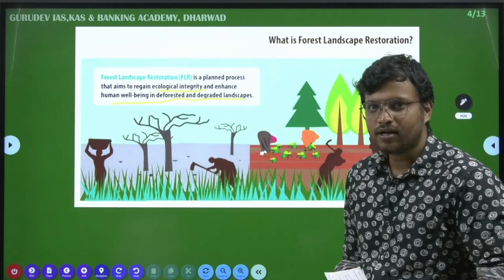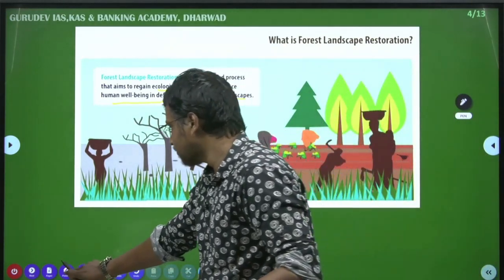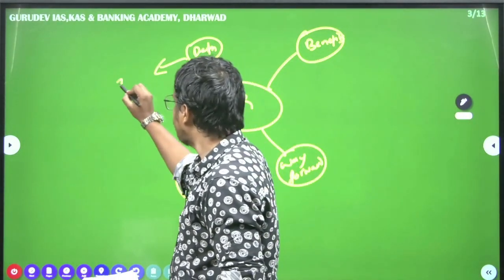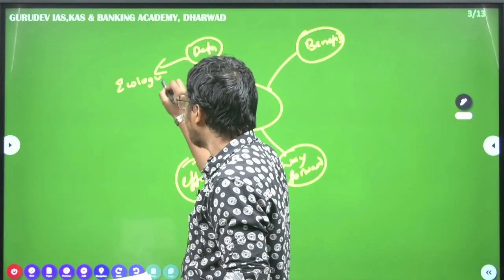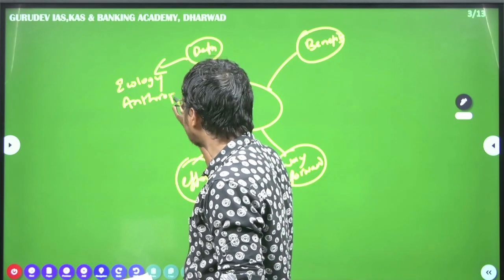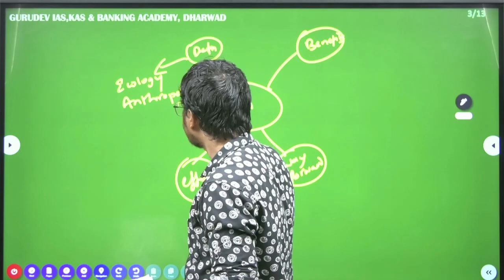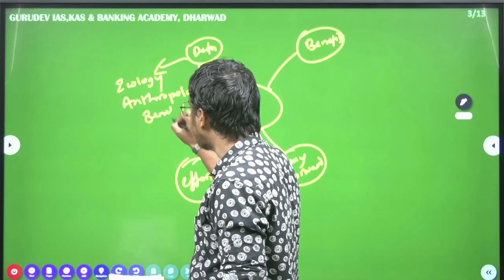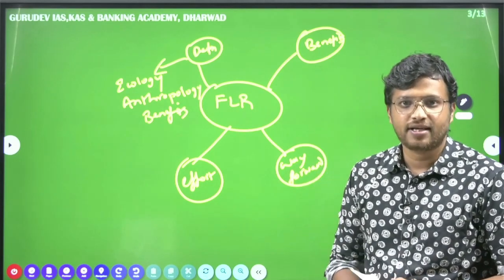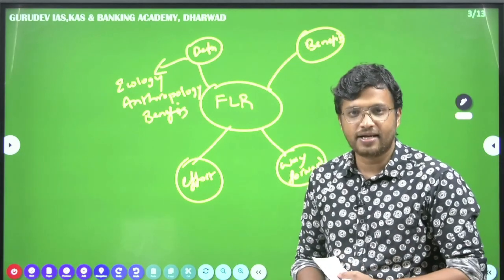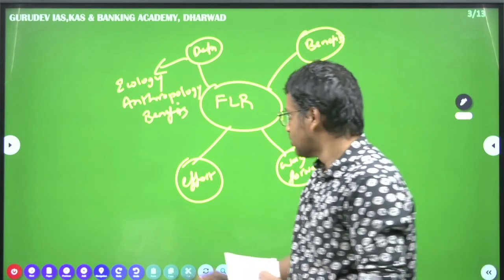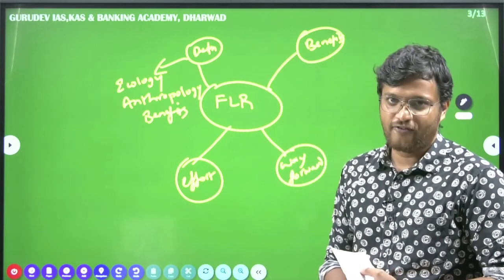So here the focus is both on ecology as well as anthropological benefits. To put it in simple terms, it is not just about planting trees, it is more than planting trees. It is about taking care of the future needs as well. So that is your definition of FLR.